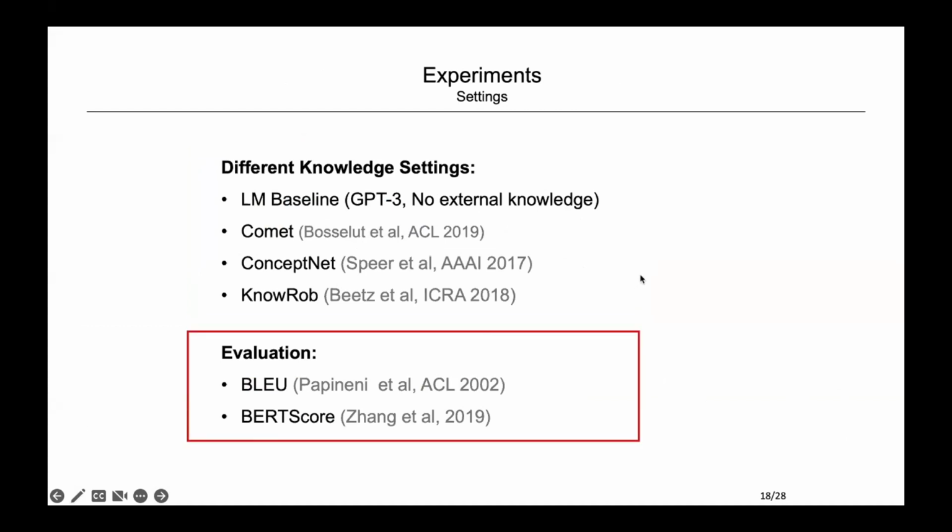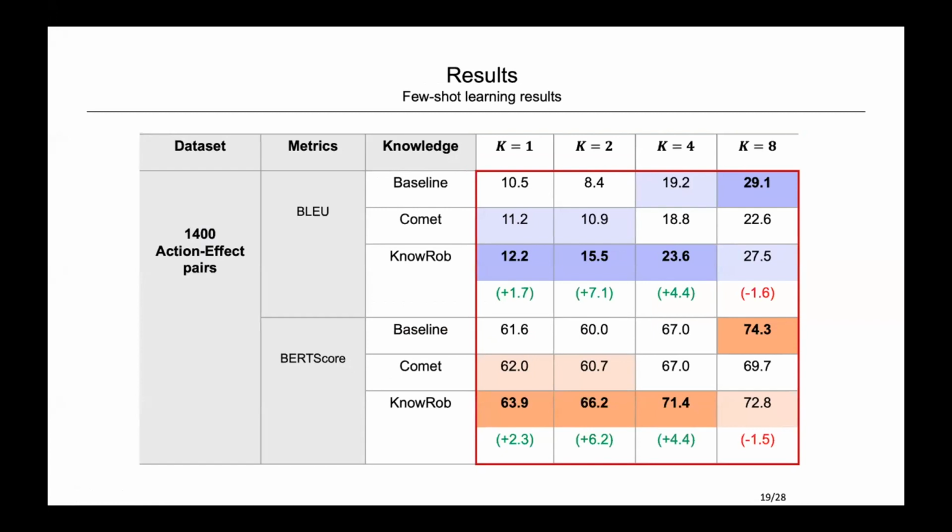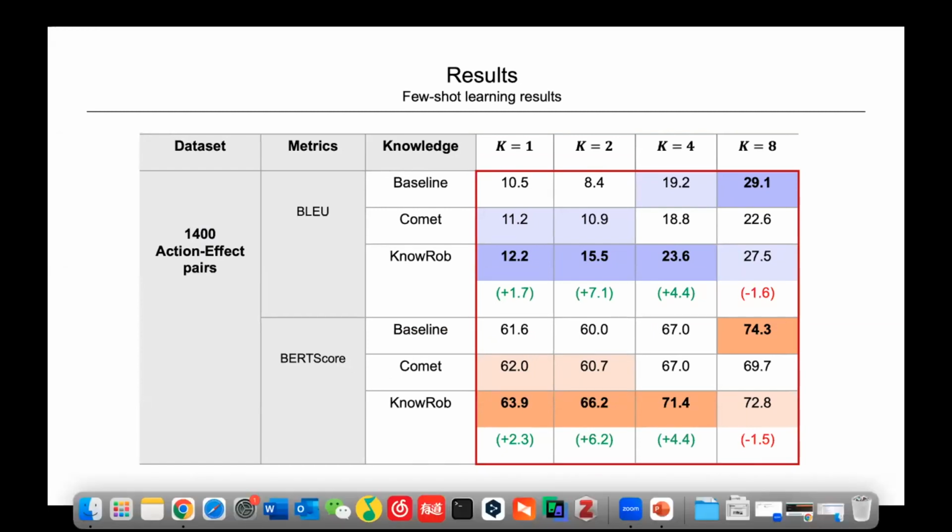For the evaluation, we use BLEU and BERTScore as evaluation metrics. BLEU measures the overlap between the generated response and the ground truth, and BERTScore evaluates the text generation by computing token similarity with the BERT model. And we conducted few-shot learning, that's 1-shot, 2-shot, 4-shot, and 8-shot. In this table, we show the result of Curie, that's the second largest GPT-3 model. Better results are shown in darker color, and the best results for each shot are in bold.